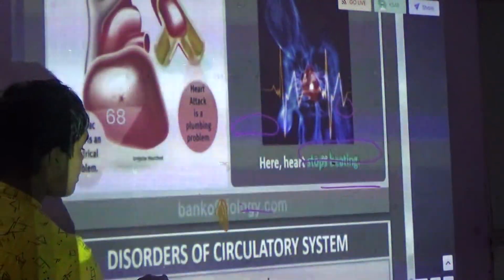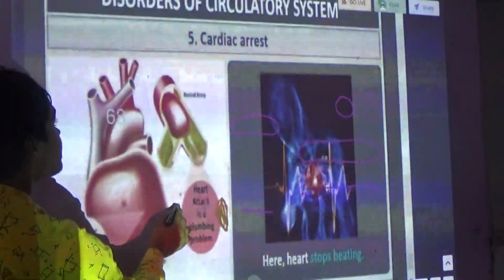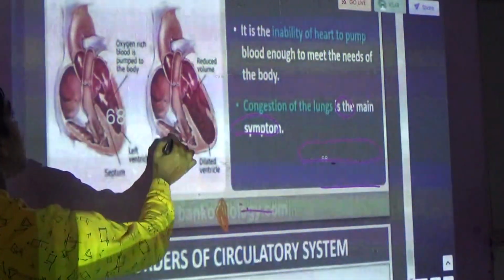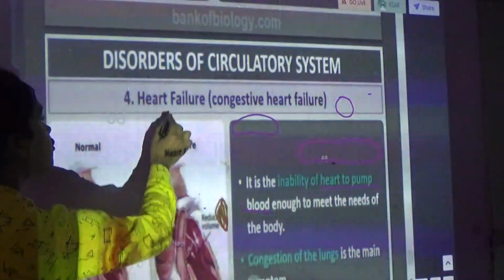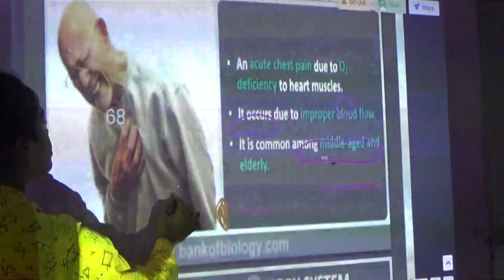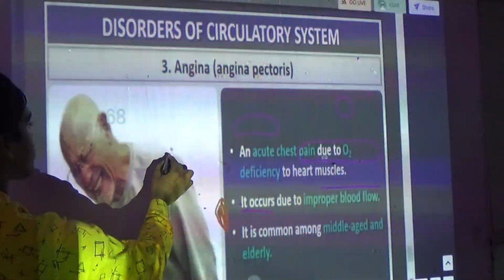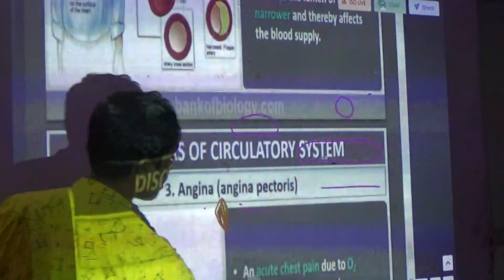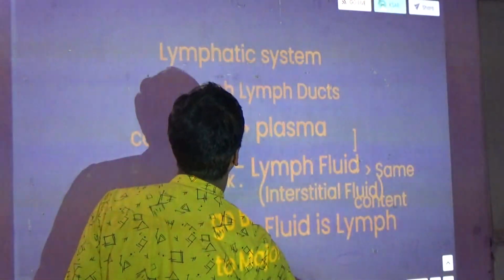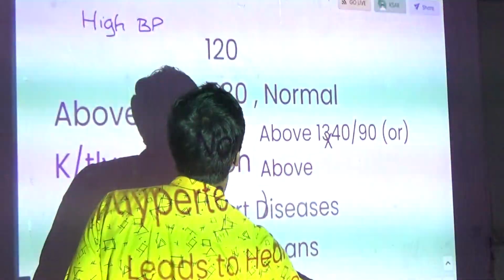The last is heart attack, below this is cardiac arrest, below this is heart failure, and below this is angina pectoris. Now I will write all this.